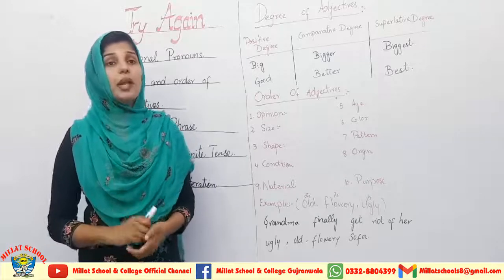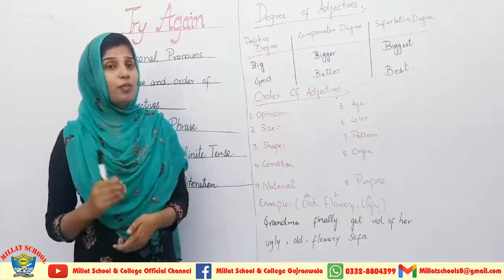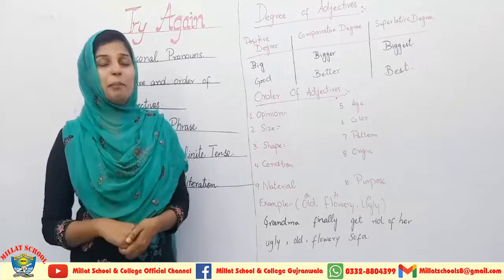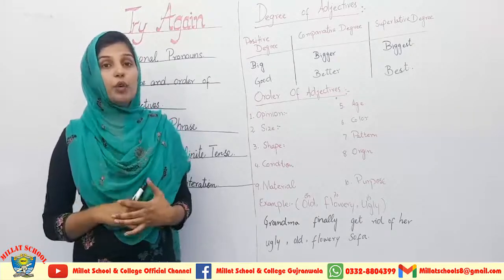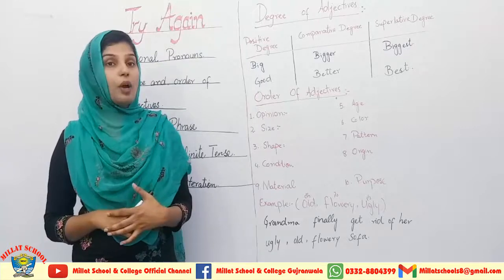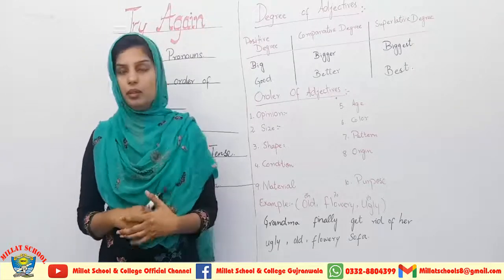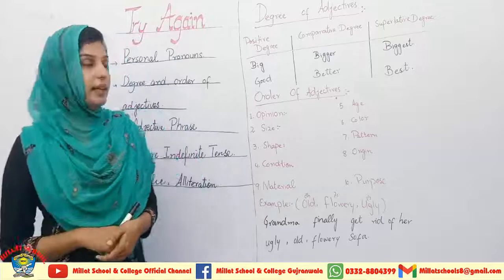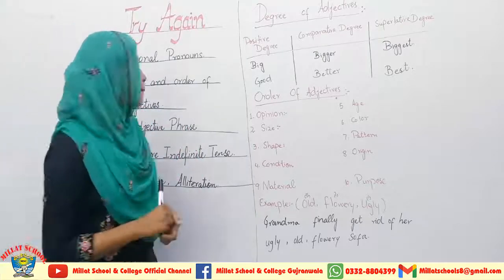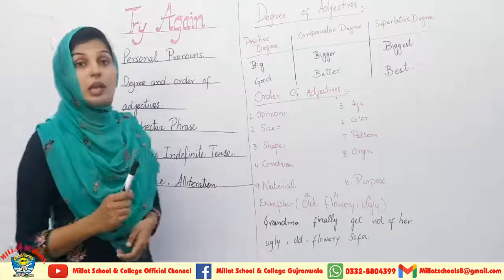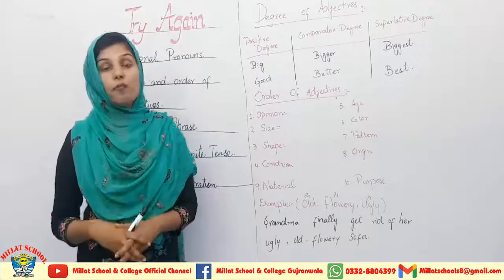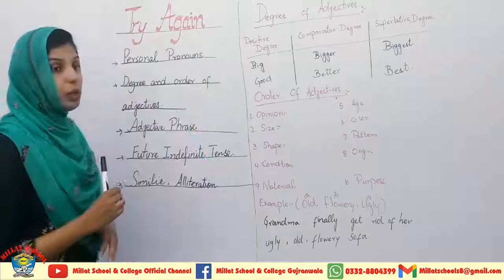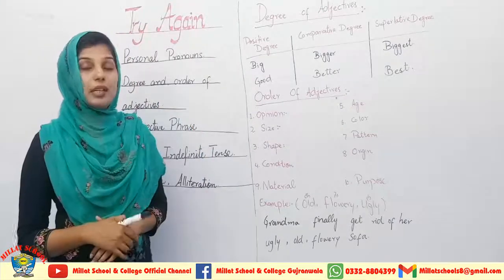Now one thing is very important: where will come and where shall will come. With I and we we use shall, and with all other pronouns we use will to explain and to translate the sentences belonging to future indefinite tense. So this is a precise and explanatory detail of future indefinite tense while you are going to translate the sentences belonging to this tense.